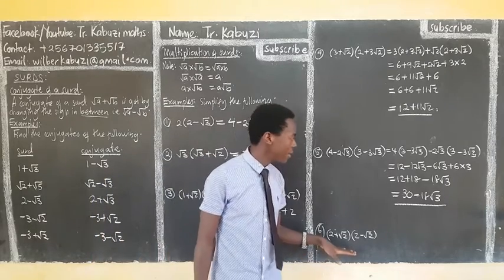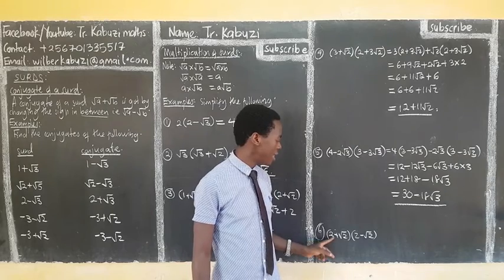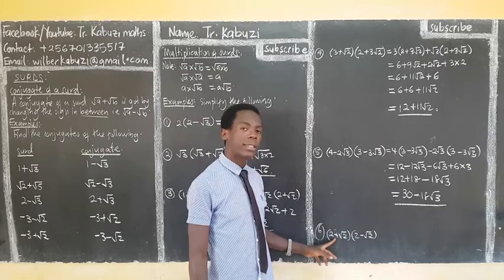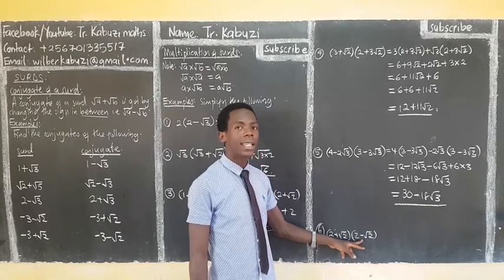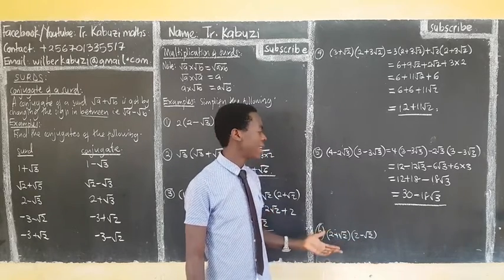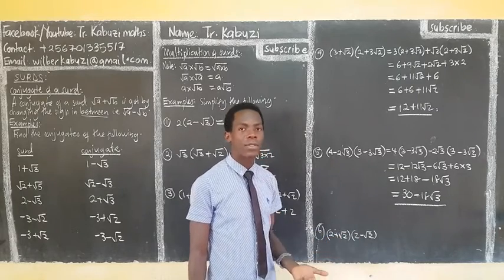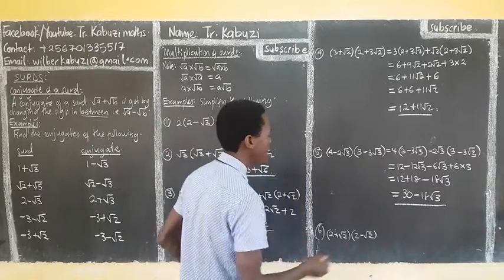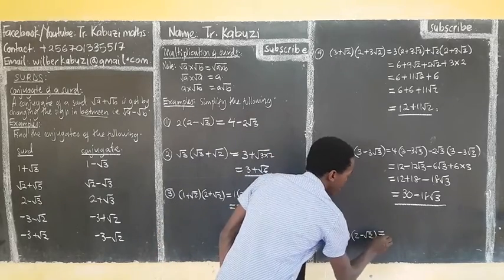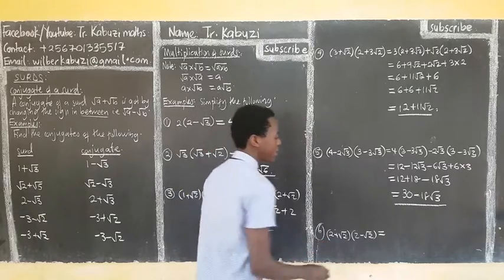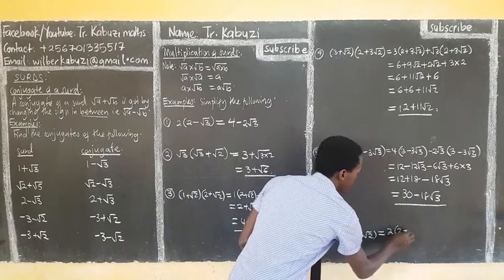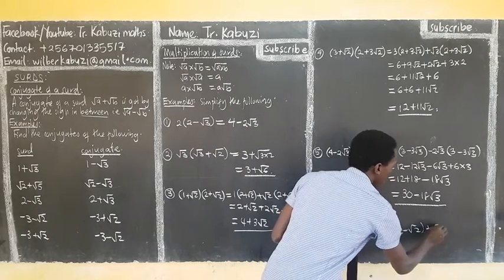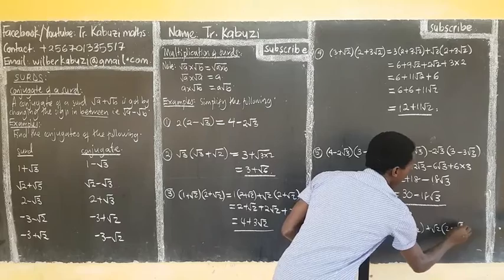Now, when I come to this which I'm interested in, you see that this one is 2 plus root 2. This is 2 minus root 2. So you see that we have a conjugate multiplying its surd. So there the easiest way is the difference of the squares. Anyway, we are going to see that in the next lesson, how you can use the difference of the squares. For now, let us use our idea of getting this 2 into, then this one is positive root 2 into 2 minus root 2.